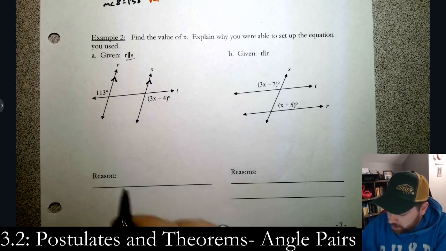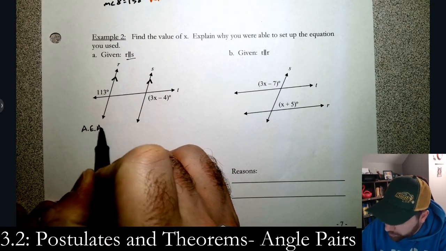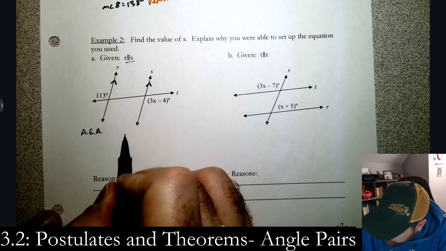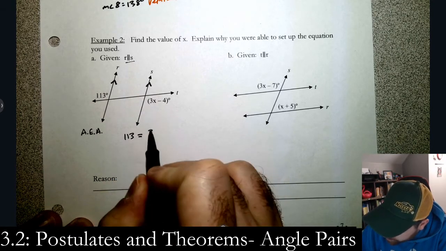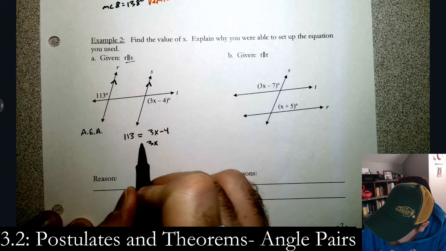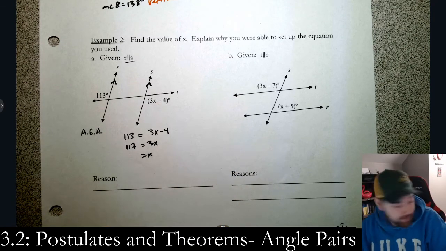Okay? So, alternate exterior angle, I'm going to write that right here. And we know from this section that alternate exterior angles are congruent. And so we can write 113 equals 3x minus 4. Go ahead and solve it. 3x equals 117. I have no idea what that number is. Do I even have a calculator out? I don't.